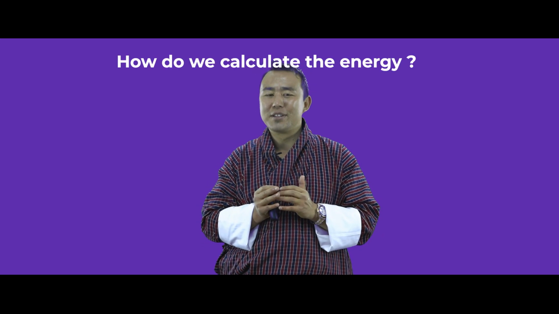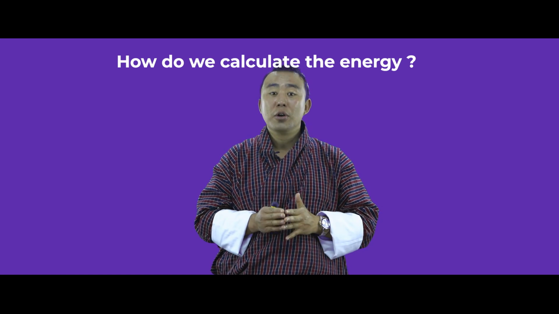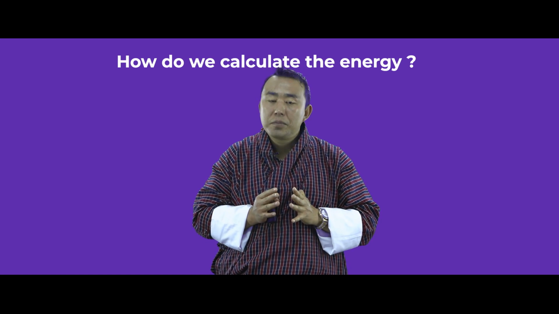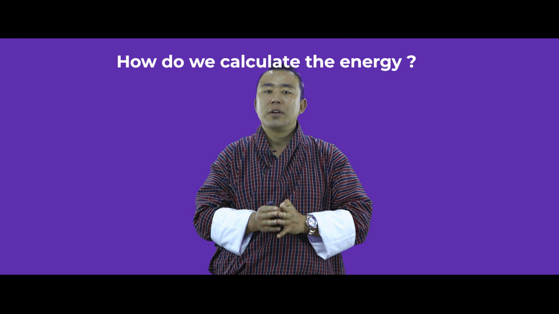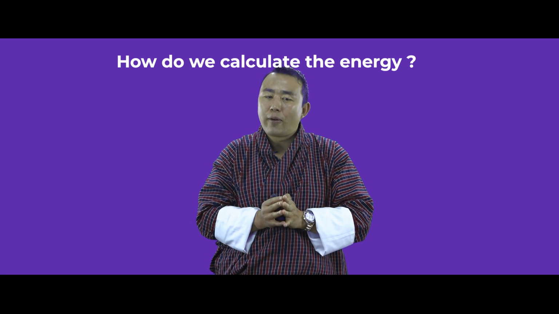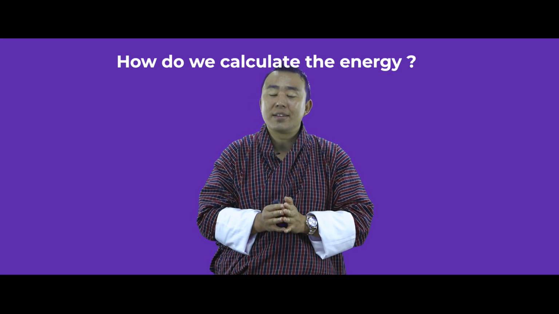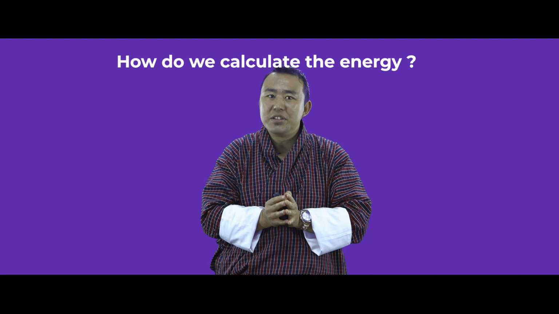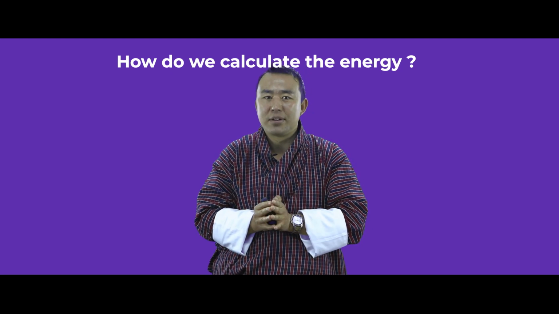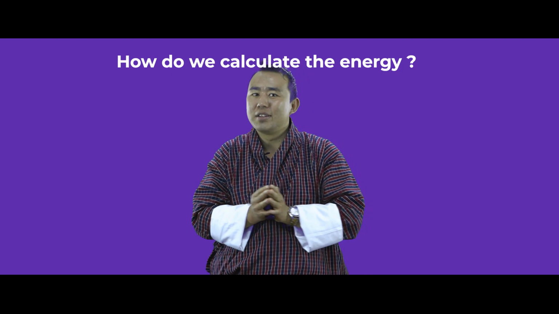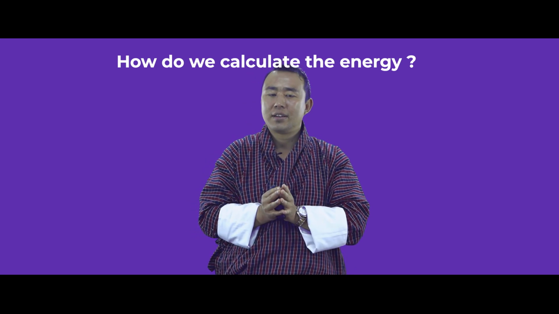Now, how do you calculate it mathematically? Also in the video, we have seen the energy of electrons in their specific energy levels, as well as the differences of energy in different energy levels. But how do we calculate it mathematically?